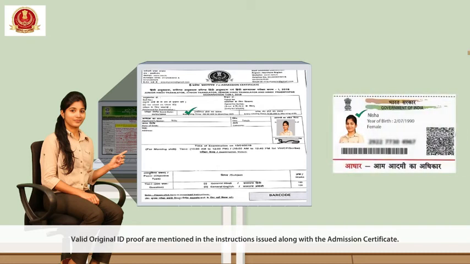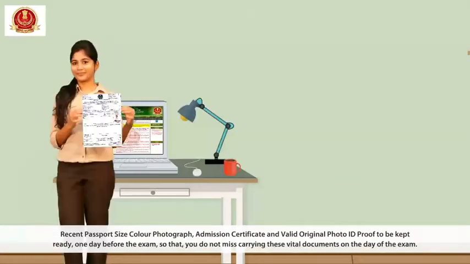Valid original ID proof are mentioned in the instructions issued along with the admission certificate. Recent passport size color photograph, admission certificate, and valid original photo ID proof to be kept ready one day before the exam so that you do not miss carrying these vital documents on the day of the exam.